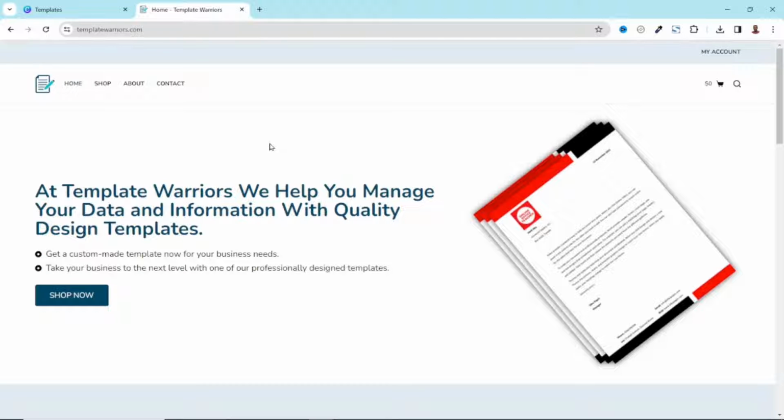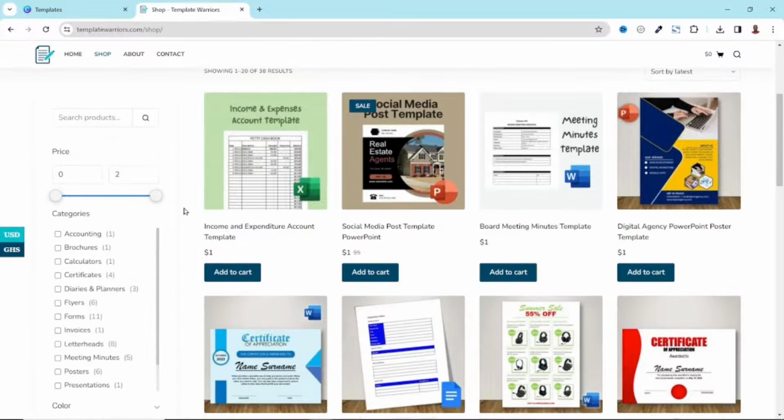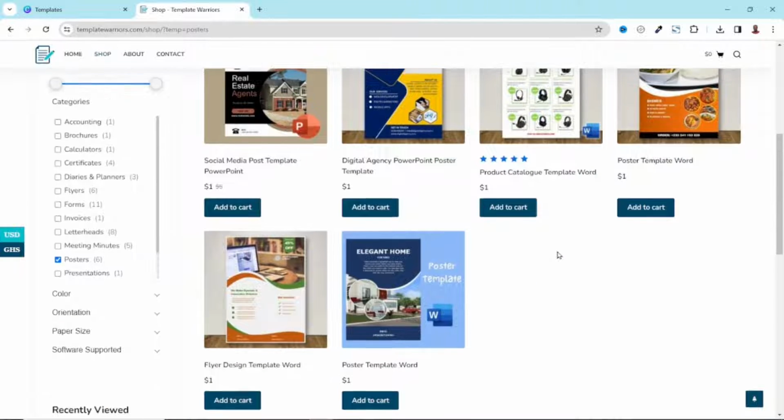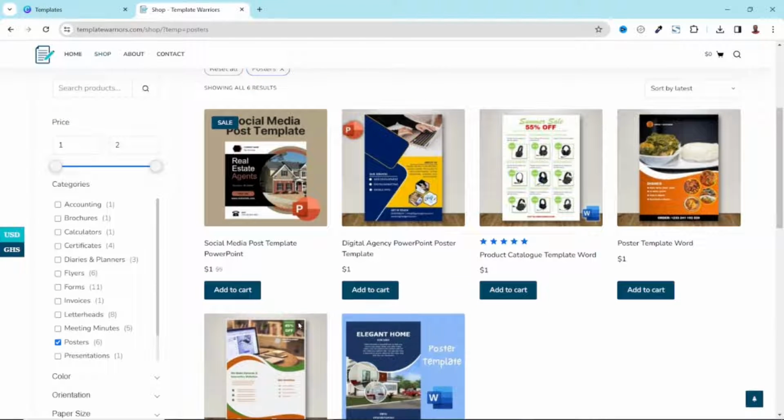The third platform on which you can get poster design ideas is templatewarriors.com. That is the website for this very channel. So if you land on templatewarriors.com, all you need to do is go ahead and click on shop. Scrolling down to the sidebar, just go ahead and select posters. And here we have some poster design ideas. There are not many at the moment, but we'll be adding more poster design ideas to it.